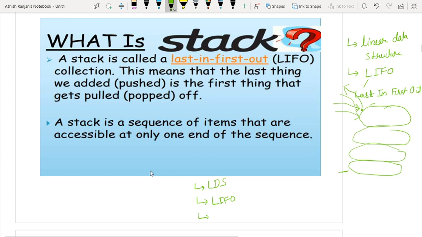Third, an item can be inserted or deleted from only one end.